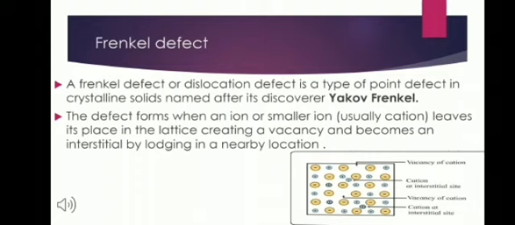It is important to note that the smaller cation is displaced from its normal site to an interstitial site. It therefore creates a vacancy defect at its original position and an interstitial defect at its new location in the crystal. Frenkel defect can be regarded as the combination of the vacancy defect and the interstitial defect.